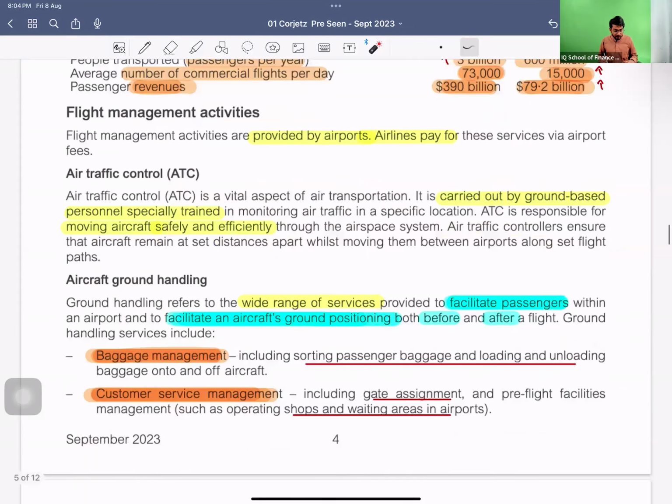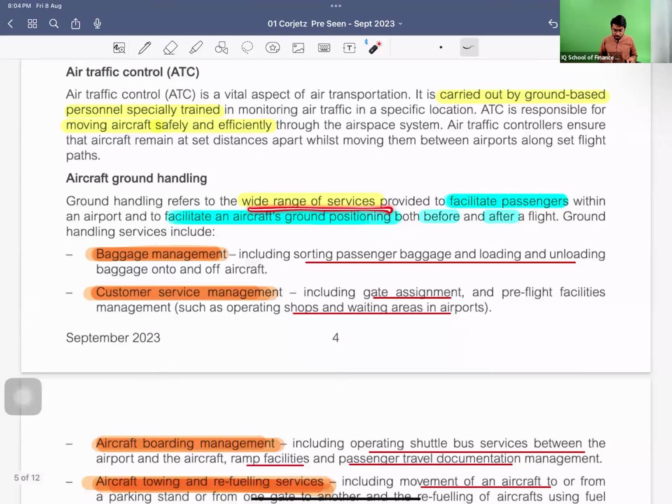Okay. Aircraft ground handling is a wide range of services provided to facilitate passengers within an airport and to facilitate aircraft ground positioning both before and after the flight. We all have seen that the airplanes are carried away from the runway after they have landed, and they are taken onto the runway before their departure by some towing cars or towing machines, right? So these are also covered in ground handling or the landing activities or services.